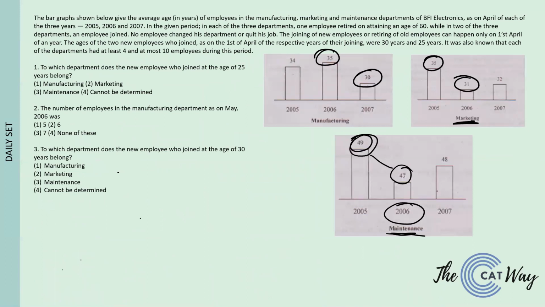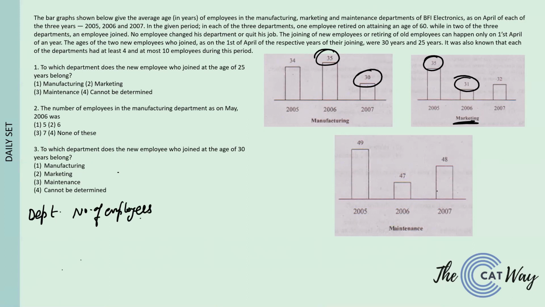Okay, so I hope this is clear. Now we can make a small table. We have the department, number of employees, year the employee retired, year the employee joined, and age of the new employee.